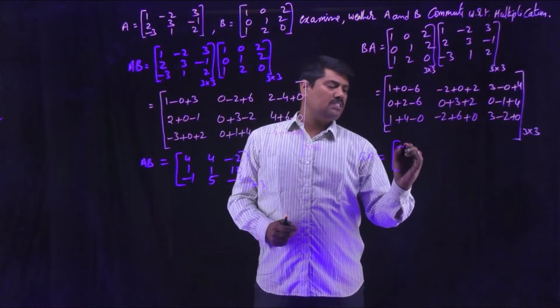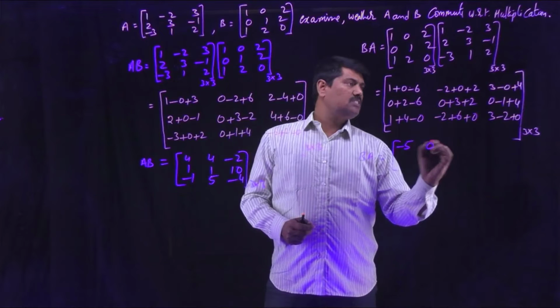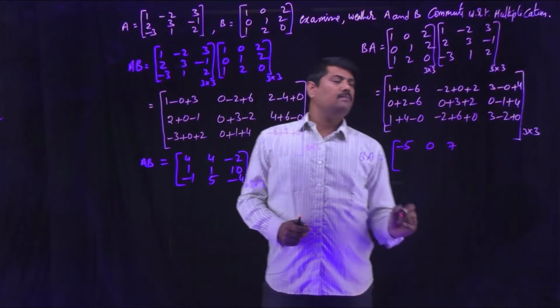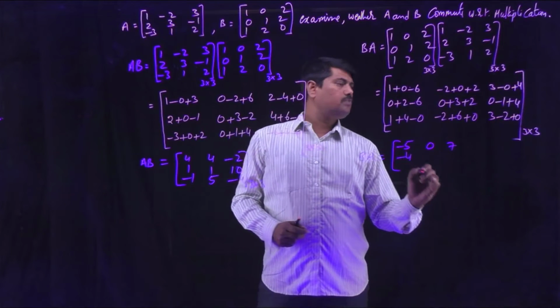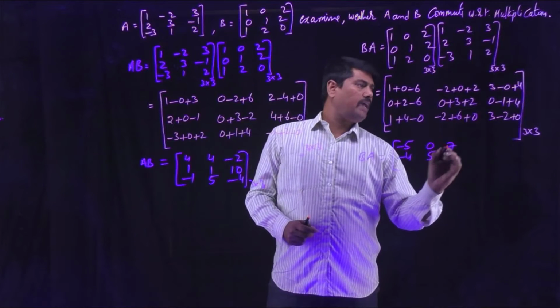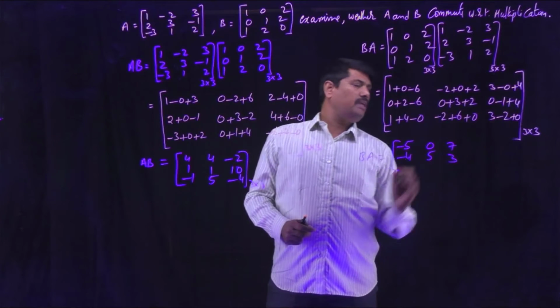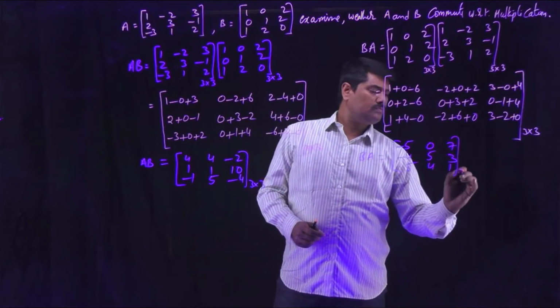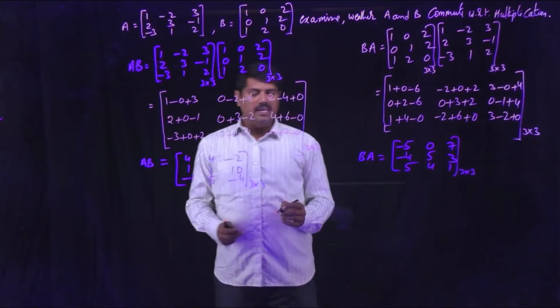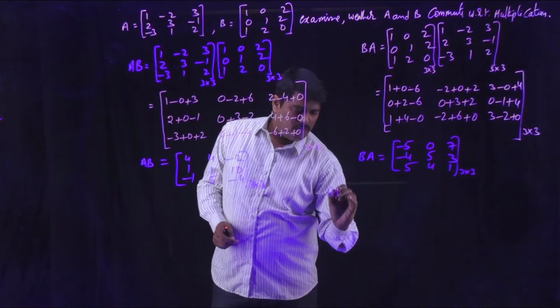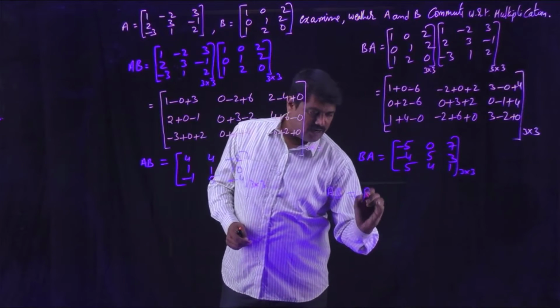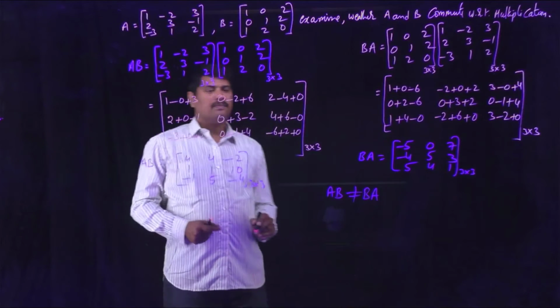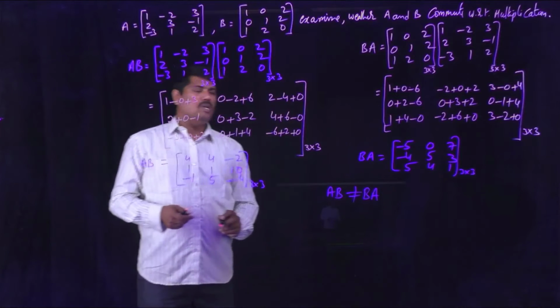1 minus 6 is minus 5. This is 0. 3 plus 4 is 7. 2 minus 6 is minus 4. 3 plus 2 is 5. Minus 1 plus 4 is 3. This is 5, 4, 1. Clearly, both AB and BA are different matrices. AB is not equal to BA.